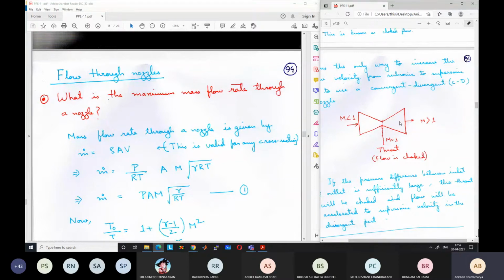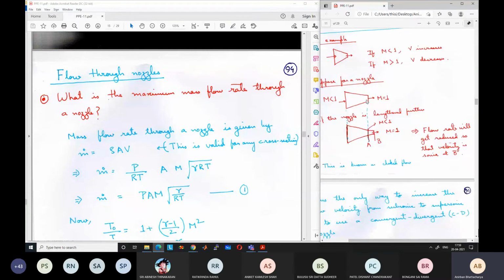What happens in this supersonic flow is that the density decreases so rapidly that it overcomes the increase in velocity. What we intuitively understand is that whenever there is a decrease in area, velocity should increase. Why has this intuition developed for us? Because we assume that density does not change much, that density remains almost constant. So if area decreases, velocity increases. This is what our intuition tells us.